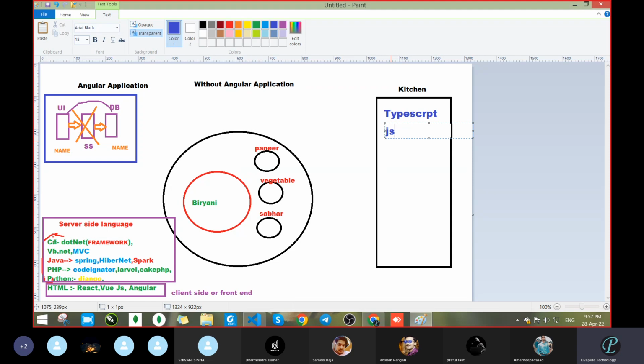But TypeScript provides some extra features like the class concept, OOPs concept, some extra benefits. So we tell that TypeScript is a superset of JavaScript. We can't say TypeScript is a framework of JavaScript. We say superset of JavaScript. Got it? Clear? In an interview, they actually ask what is TypeScript. Yes, sir.